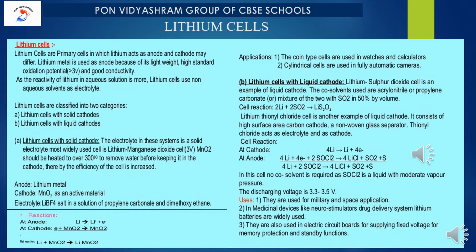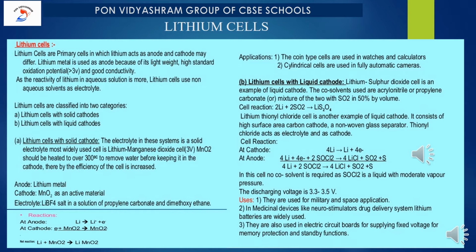Now, what reaction occurs in this process? At the anode, lithium donates 1 electron, so it will be converted into Li+. At the cathode, this released electron reacts with MnO2, so it will be converted into MnO2-. So the net reaction is lithium reacts with MnO2 to form LiMnO2. Please remember, this reaction is important from your examination point of view. Now let me talk about the application of it. Mainly cylindrical cells are used in fully automatic cameras.